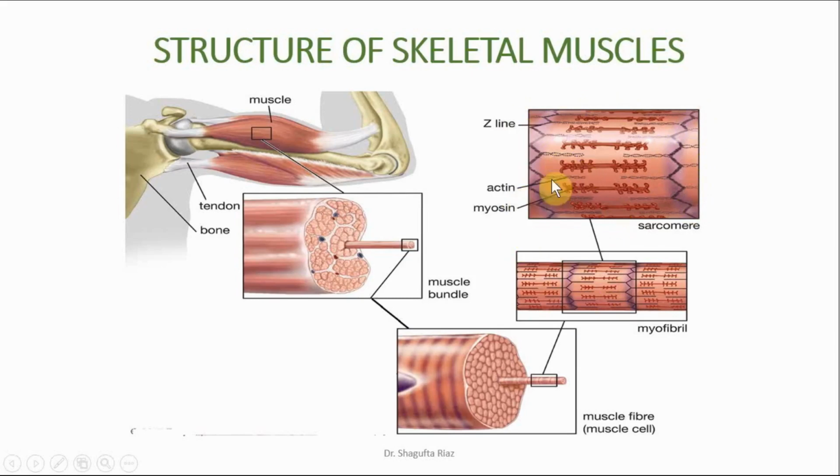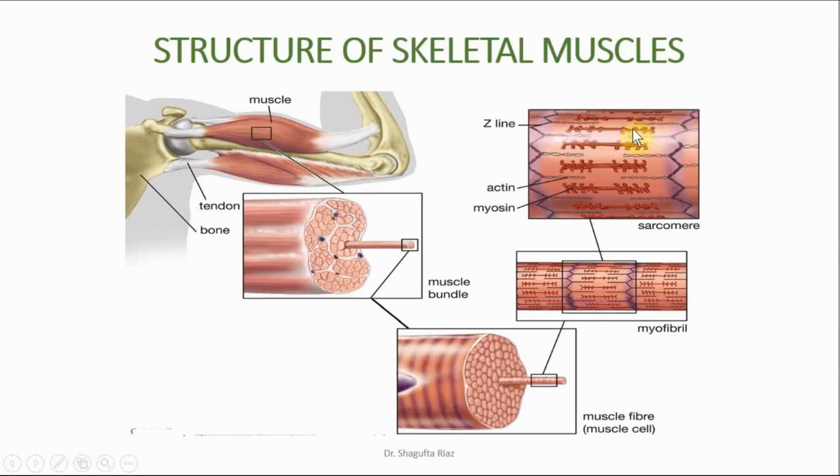So basically this is the region, the sarcomere, which is responsible for contraction. The whole phenomenon of contraction occurs here, and ultimately our muscle will cause movement, right?